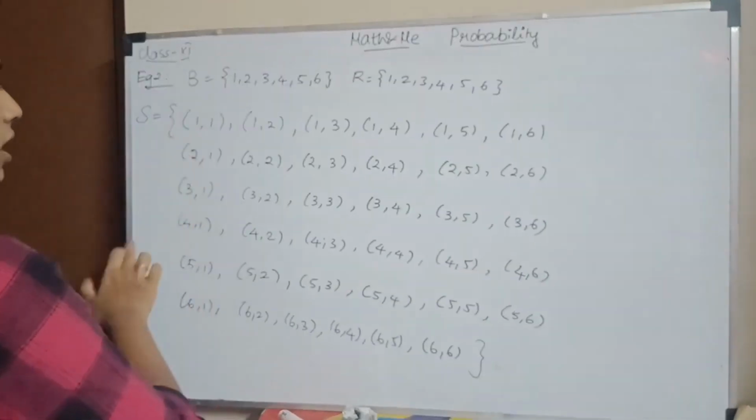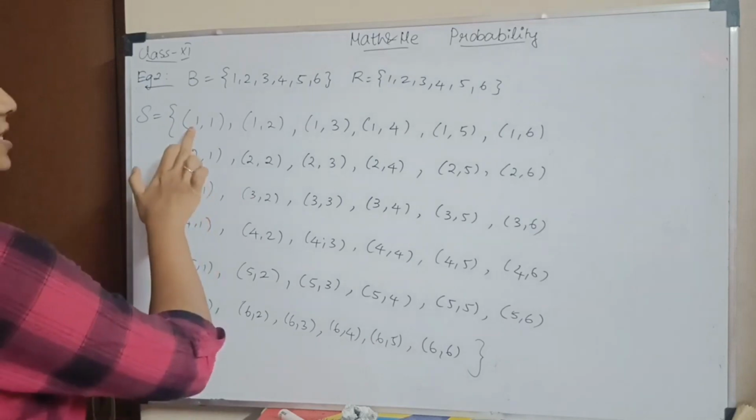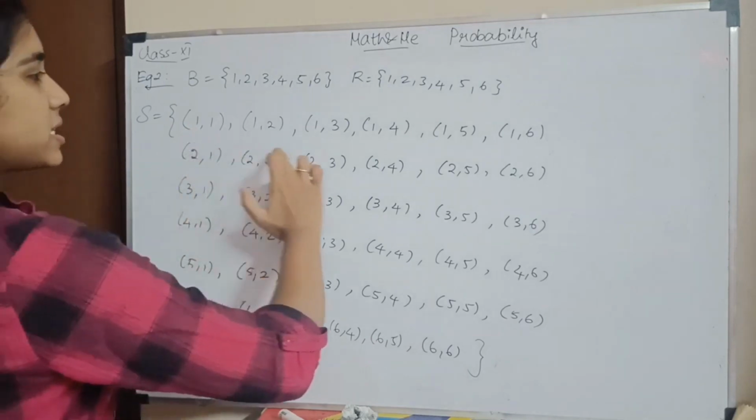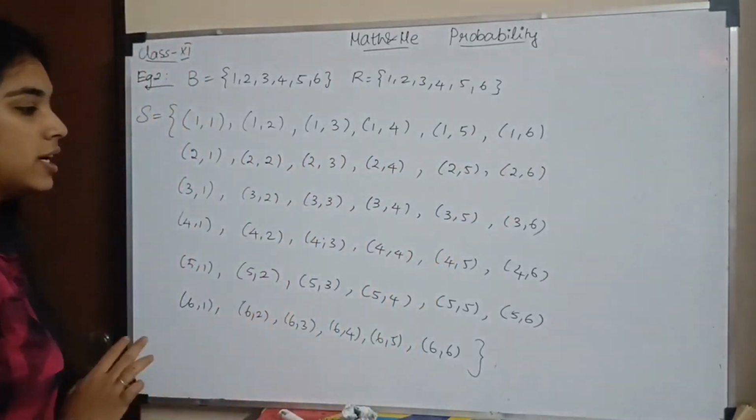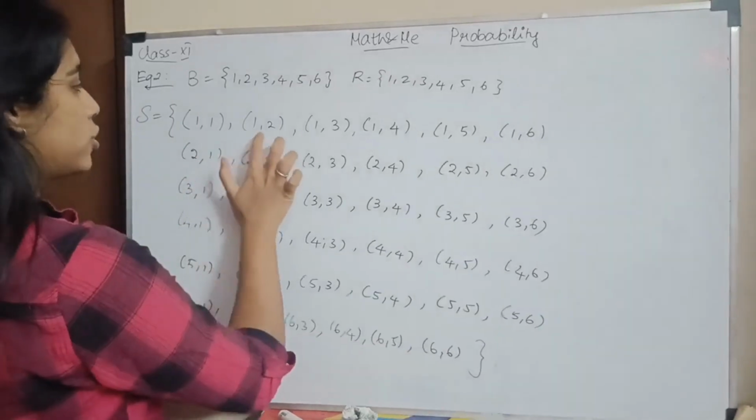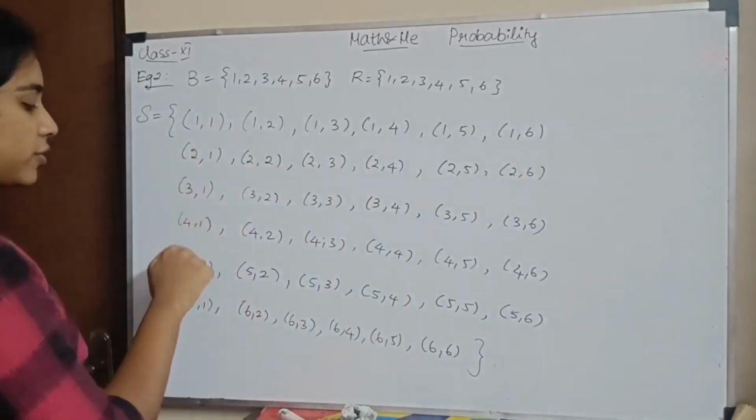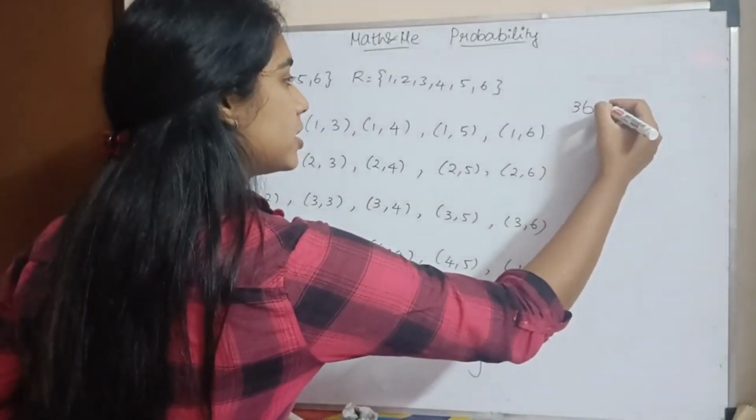First day-ல 1 வரலாம், 2 வரலாம், 3 வரலாம், 4 வரலாம், 5 வரலாம், 6 வரலாம். Second day-ல, if first day has a 1, the second day has so many possibilities. So you have 1, 2, 3, 4, 5, 6 வரலாம். Okay? So what is your sample space? This is your sample space. How many elements do you have? 6, 6 are 36. So you have 36 elements in total. Okay?